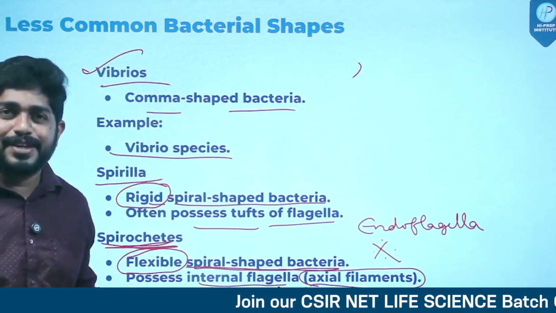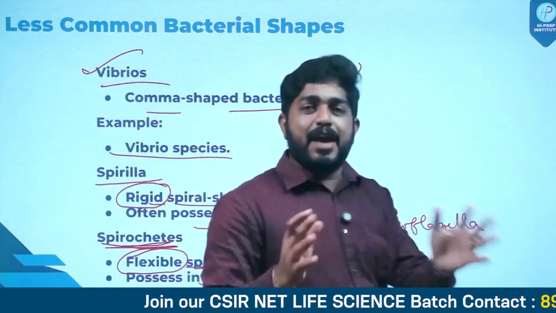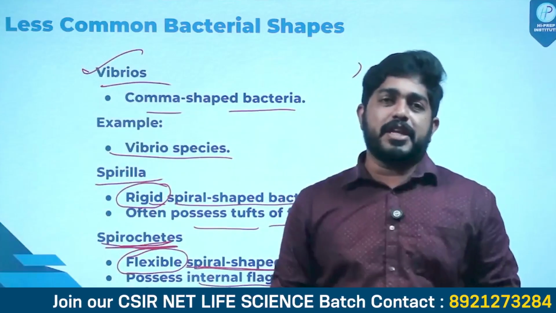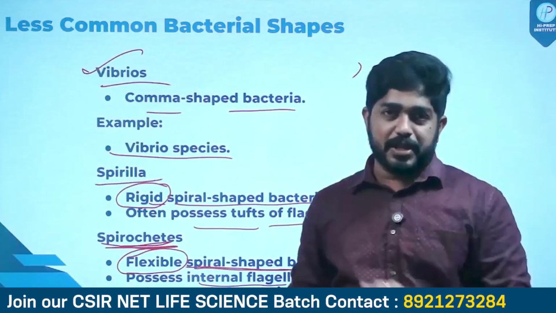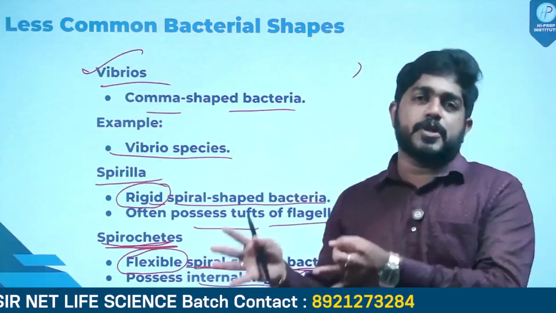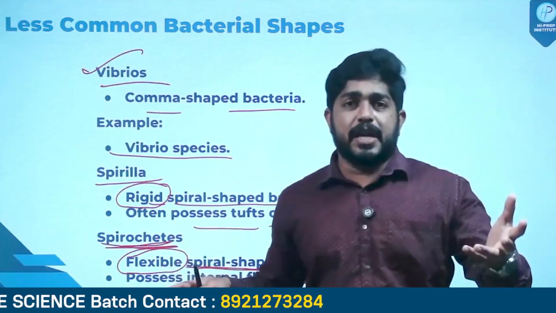All right. So what is the difference between Spirilla and spirochete? Even if they have a spiral-shaped structure, Spirilla is a rigid bacteria. Spirochete is a flexible bacteria. Spirilla usually possess tufts of flagella, which means groups of flagella, but spirochete has endoflagella.